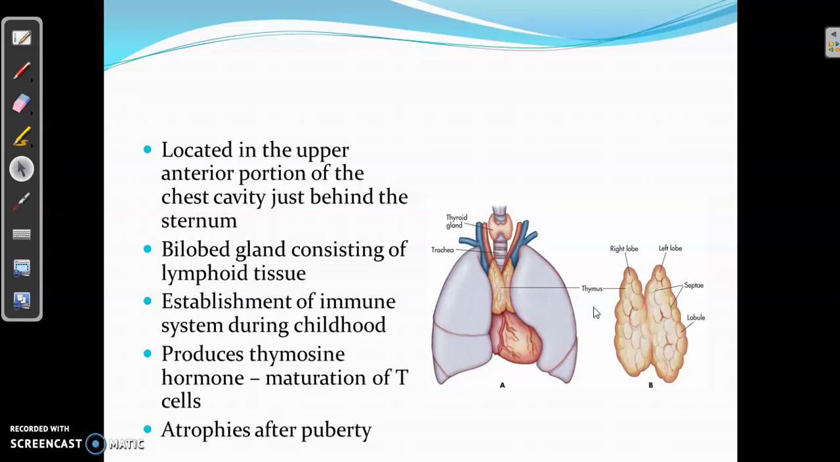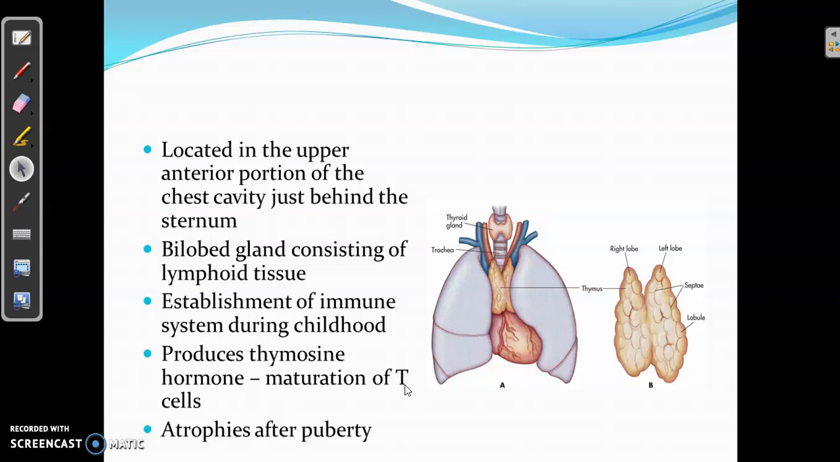The function of thymus gland is to establish the immune system during childhood. Thymus gland is producing a hormone called thymosin, and this thymosin is essential for the maturation of T cells or the T lymphocytes. T lymphocytes are the cells in the immune system, and these cells are responsible for protecting our body against invading pathogens. So that is how thymosin hormone is helping in the establishment of the immune system.